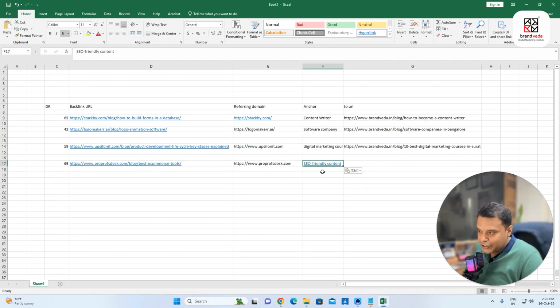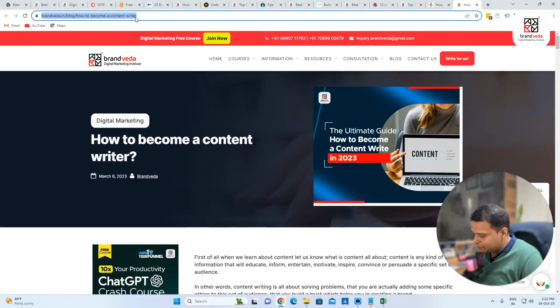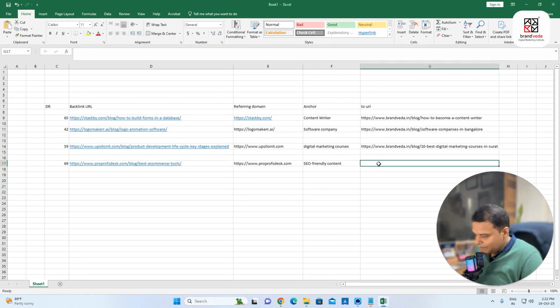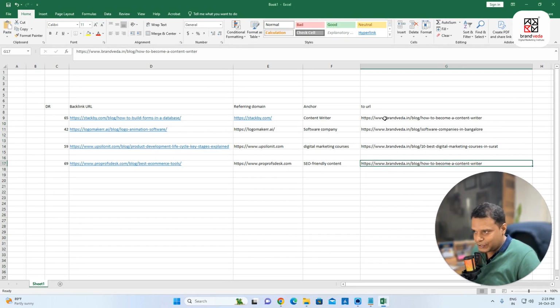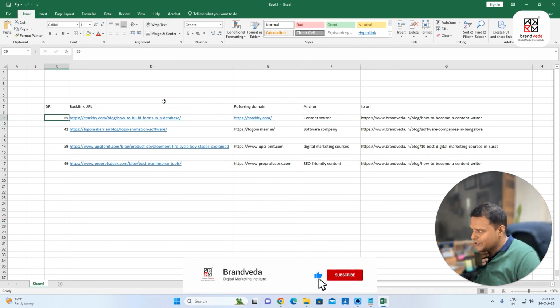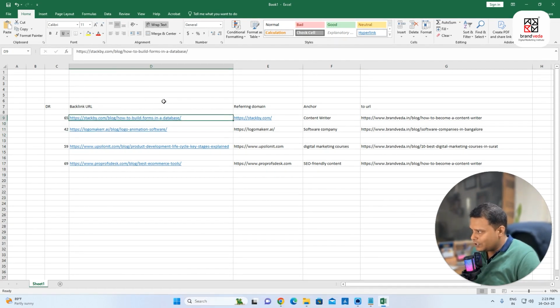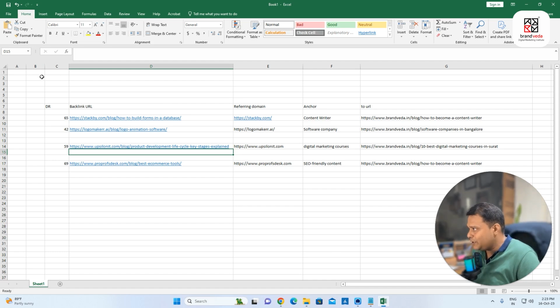I'm very sure now you are understanding backlink. And then to URL. So this is going to a page which is how to become a content writer. This is the backlink for this page. Okay. So you can see that I have 4 pages, and these are the 4 links coming from different websites and connecting with this page. This is backlink 1, this is backlink 2, this is backlink 3, and this is backlink 4. So this is one link, this is my second link, this is my third link, and this is my fourth link.